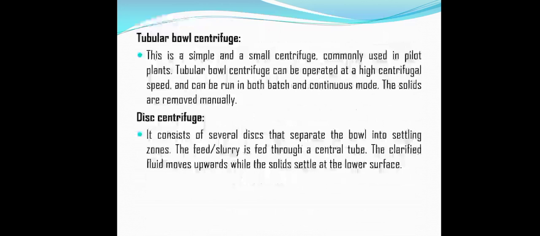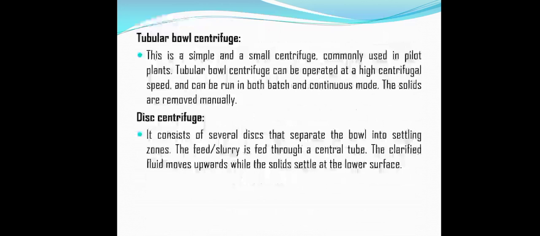Then the disc centrifuge consists of several discs that separate the bowl into settling zones. The feed or slurry is fed through the central tube, and the clarified fluid moves upward while the solids settle down at the bottom.